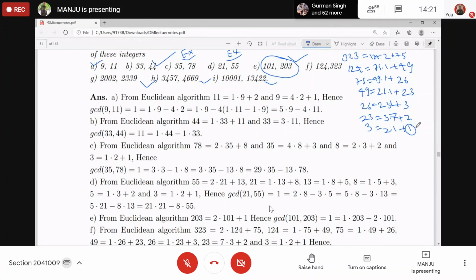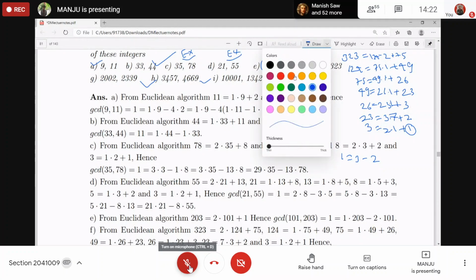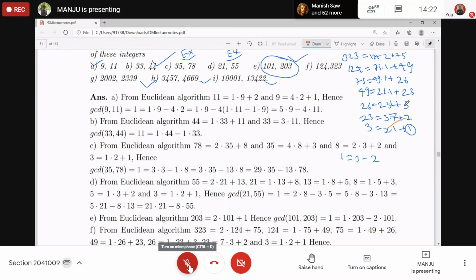Now you try to write 1 in terms of 323 and 124. Just take the value of 1 from here. 1 is equal to 3 minus 2 into 1, right? That 1 I am just ignoring. If it would be 2, I'll be writing 2 into 2 only, right? Don't try to multiply. Now these 2 are the same. We got these remainders, right?